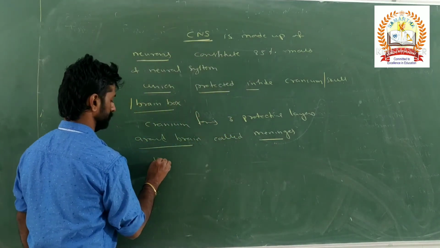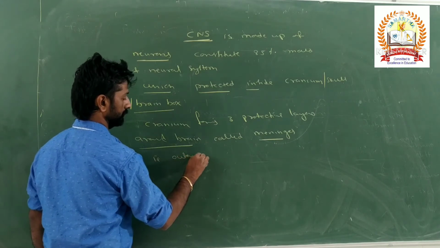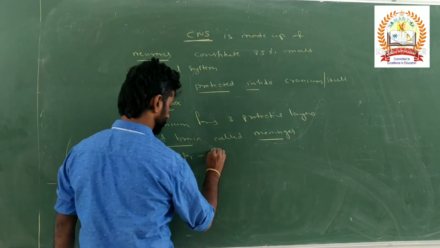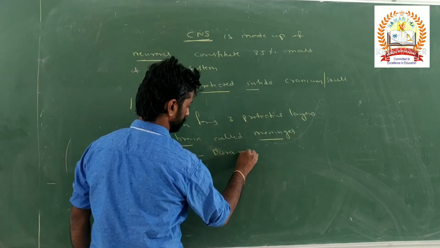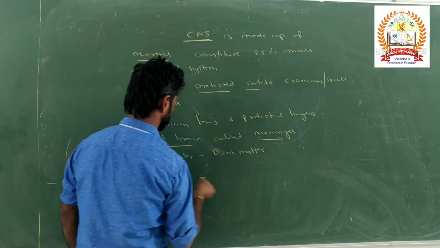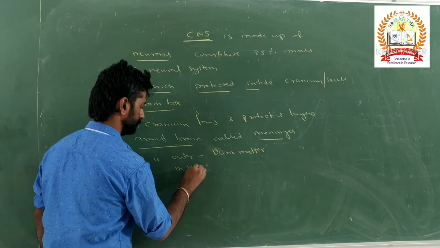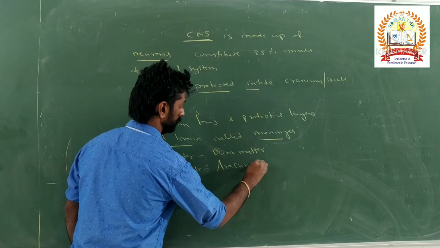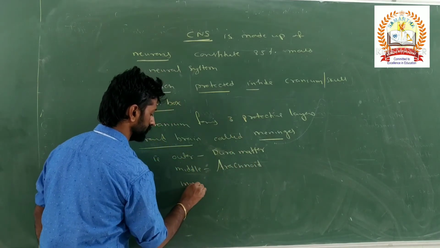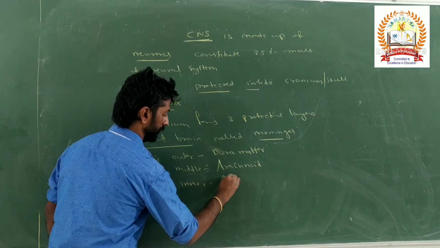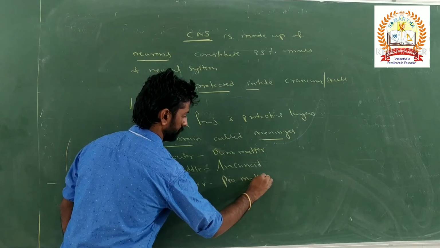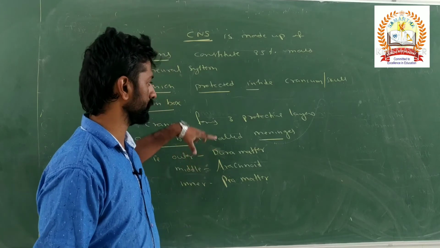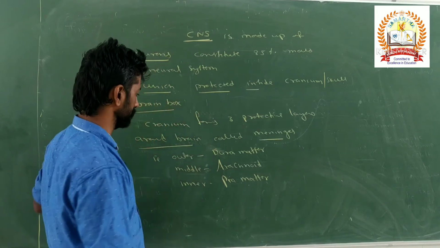The outer layer is called dura mater. The middle one is called arachnoid, and the inner layer is called pia mater. These are the 3 meninges forming a protective structure around the brain, right?